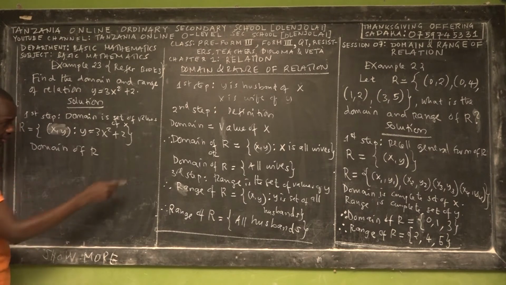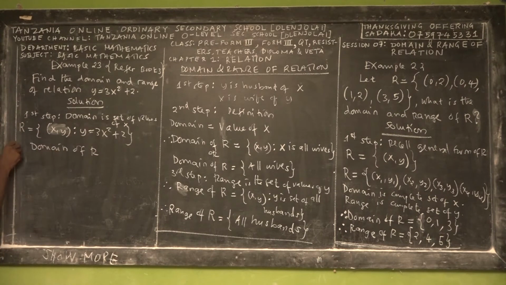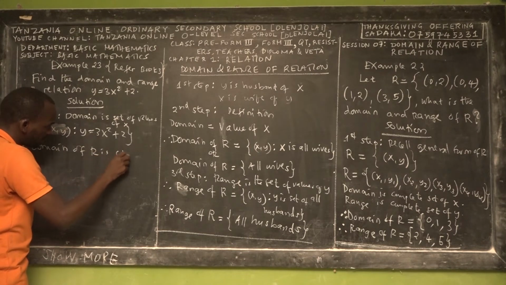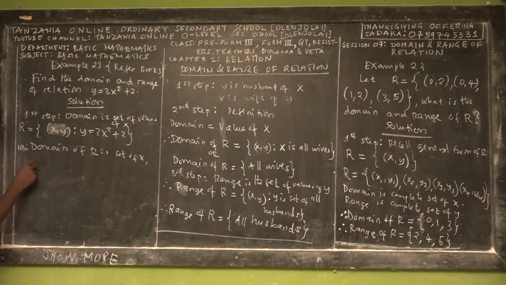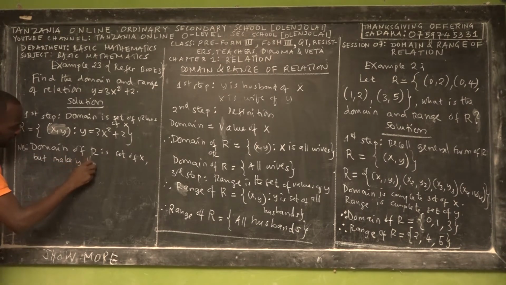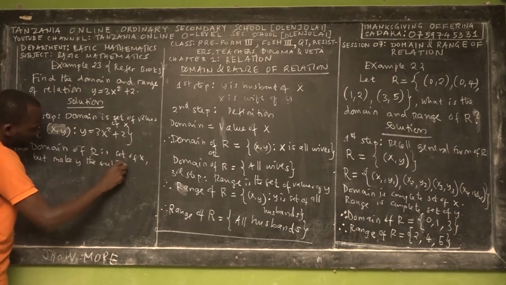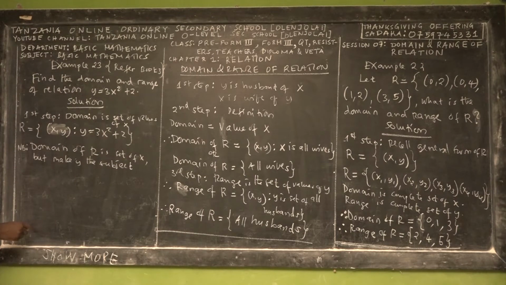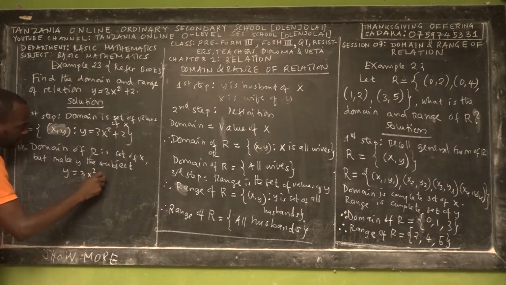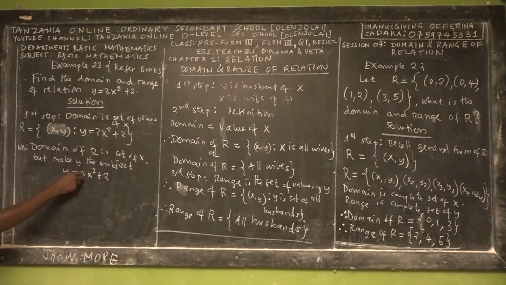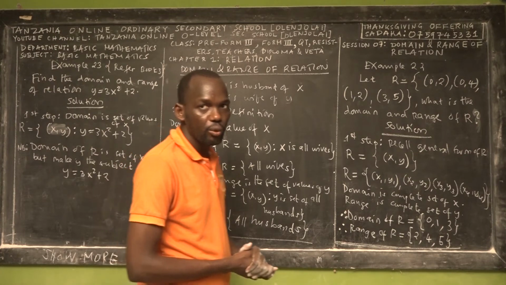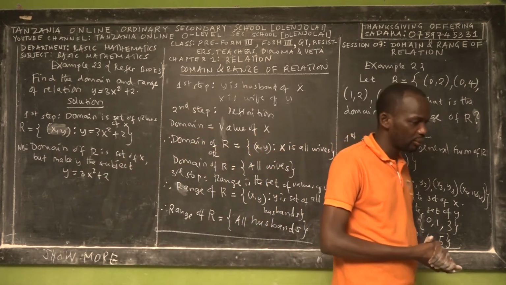Remember the technique that I gave you: make y the subject. So in the given equation, is y made the subject? Yes. There's no need for us to make y the subject in this case, because y is already the subject of the equation.